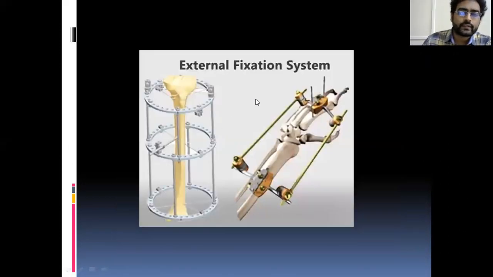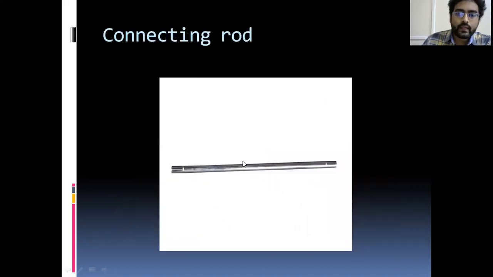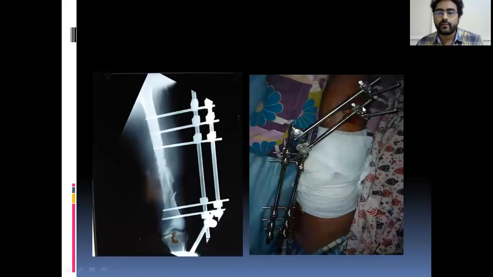Next one is the external fixator system. This is the Schanz pin. This is commonly used in the external fixator, along with connecting rods. These are the two parts mainly used in the external fixator system. See, this is the external fixator.